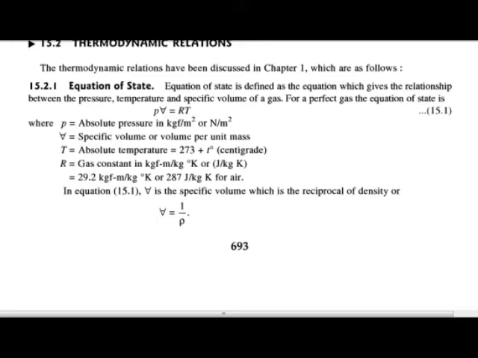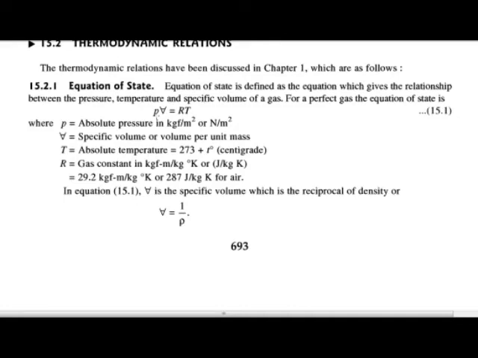The fourth basic equation is the equation of state. This equation gives the relationship between the pressure, temperature and specific volume of the gas. For a perfect gas, the equation of state is written as P V equals R T, where P is the absolute pressure in kgf per meter square or Newton per meter square, and V is the specific volume, or volume per unit mass.